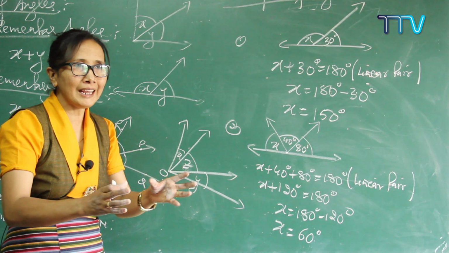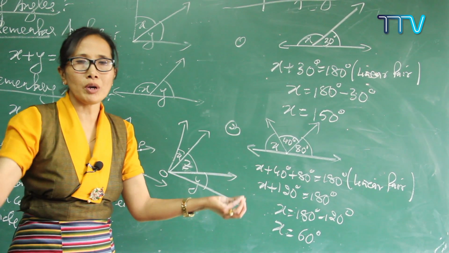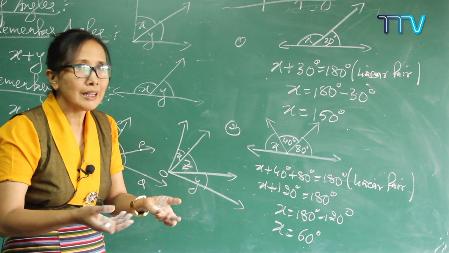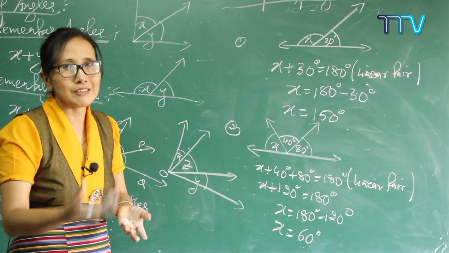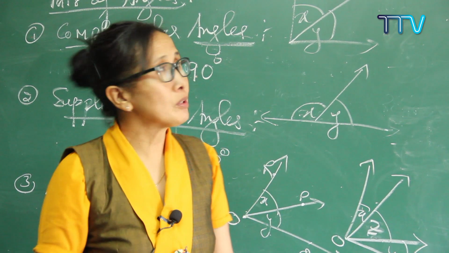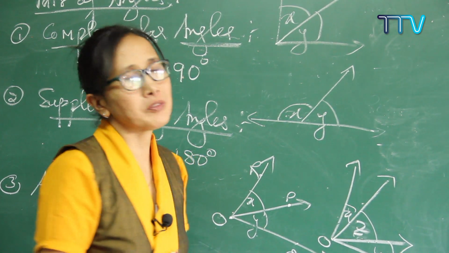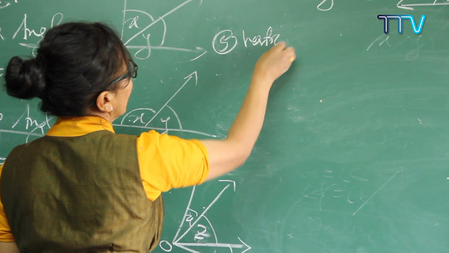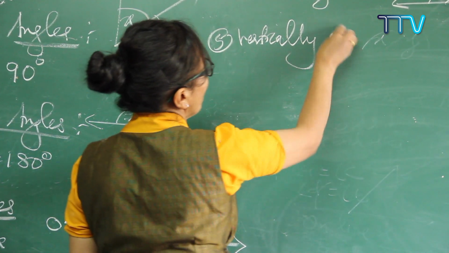Whenever you add two or more angles on a straight line, it always gets 180 degrees. Correct? That is called a linear pair. Understood? Okay, now let me do the last one, that is vertically opposite angles. The fifth one is vertically opposite angles.